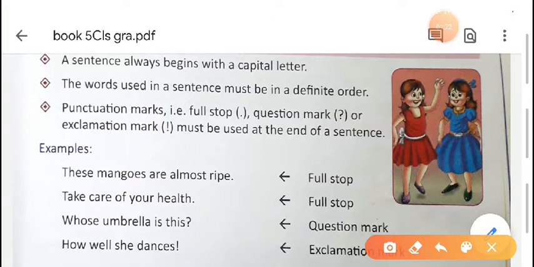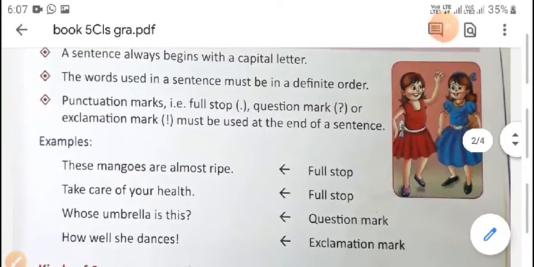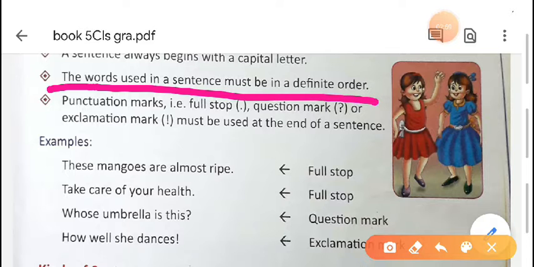Which are they? First, a sentence always begins with a capital letter. That you already knew in 4th class, and in 3rd class we also learnt. Whenever we start to write a sentence, we have to start with a capital letter. Second point is the words used in a sentence must be in a definite order. If there is no order, we will not get a meaning, then it will not be a sentence.